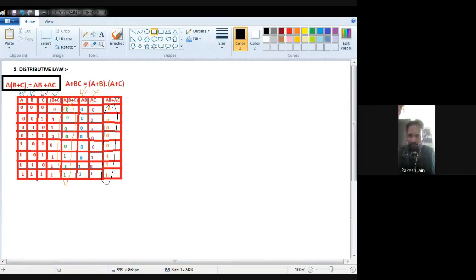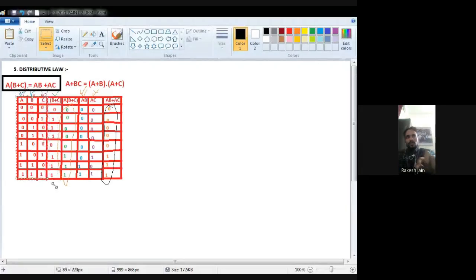Now I see the right side, AB plus AC. Where is AB? This orange color I am showing, this one. And where is AC? AC is this one. Now to perform AB plus AC, plus means OR operation. It means any input is 1, output will be 1.